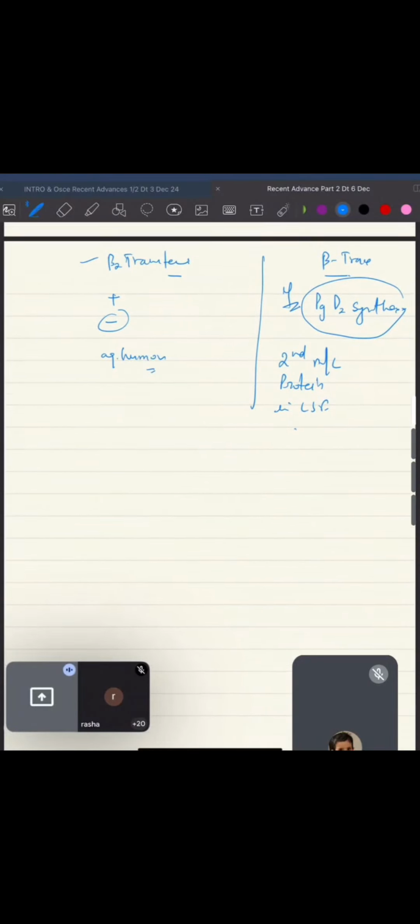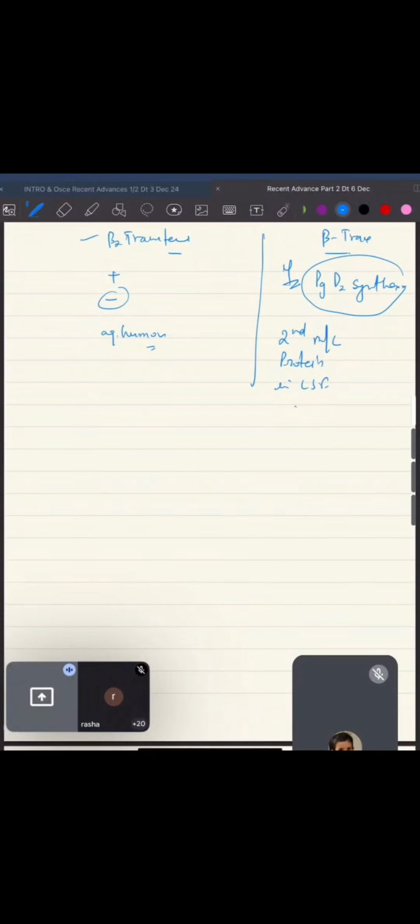Then after this, what are the things they can ask you? They can give you the teapot sign, that is the reservoir sign. They can share it as a video or GIF based question also, and they can show a patient who is bending her nose forward and it's dropping. They might ask you what's happening.